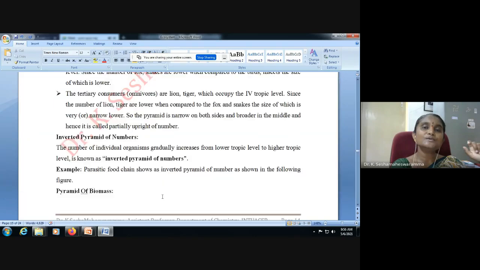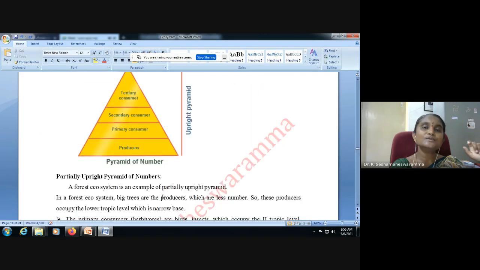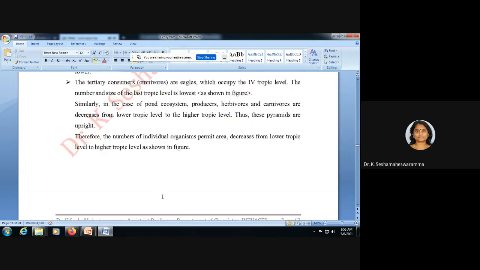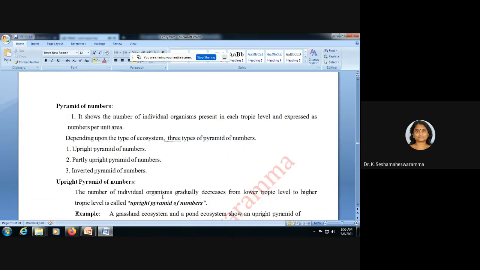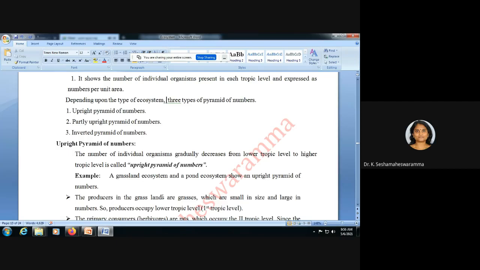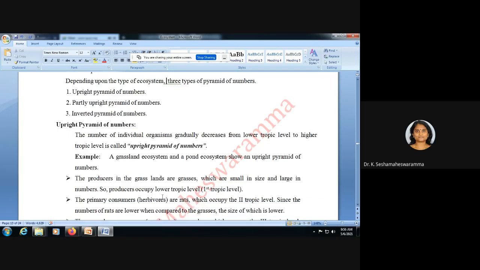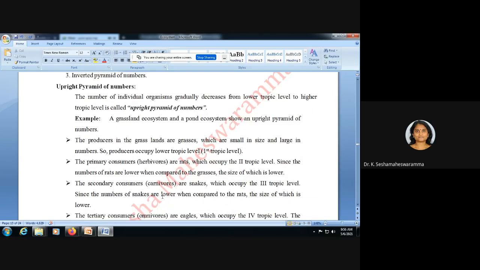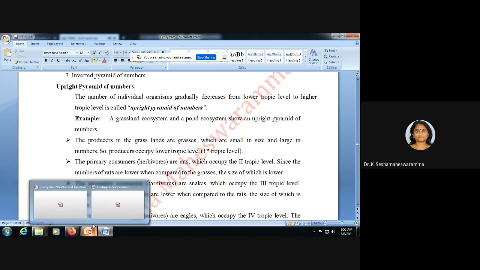We will discuss in detail the upright pyramid of number, the partly upright pyramid of number, and the inverted pyramid of number. First, the upright pyramid of number. The number of individual organisms gradually decreases from lower trophic level to higher trophic level. This is called an upright pyramid. See here, you can observe clearly.